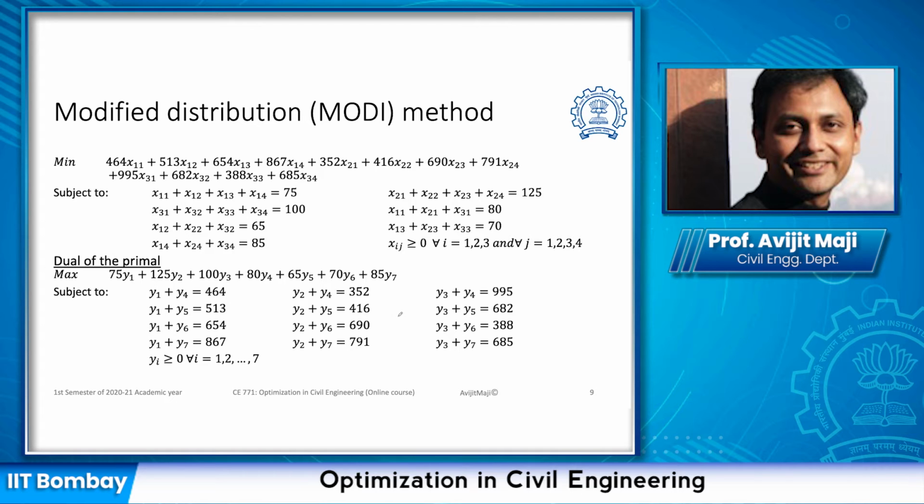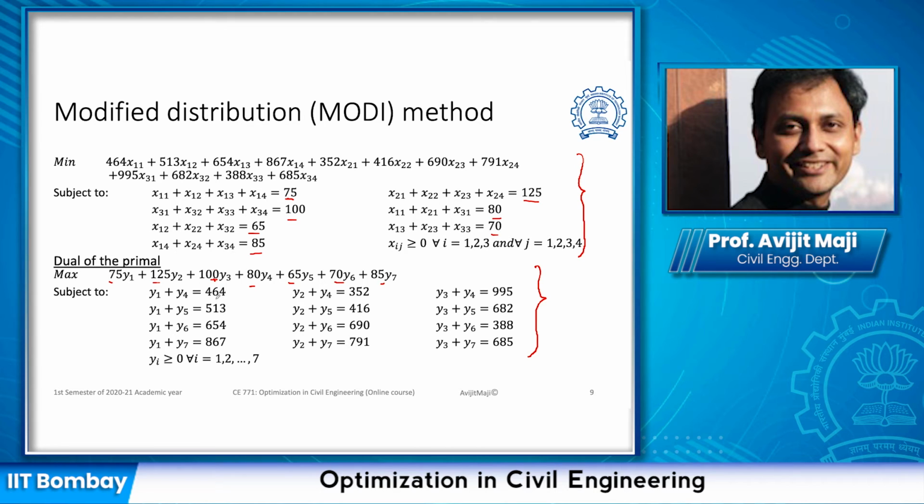For that purpose, let us first look into the mathematical formulation of the problem, and this is the same formulation which we had discussed earlier for the given factory and warehouse problem. Now for this problem, we can always write the dual of this primal problem, which we had learned in the earlier class. If we represent the dual of this primal problem, it can be represented in this format. So here you can see the coefficients are actually the right hand side of the constraints. All these are coming from the primal.